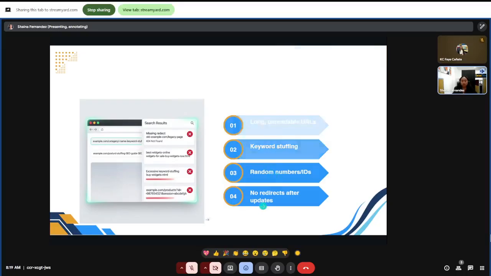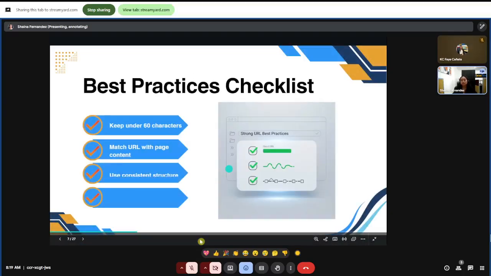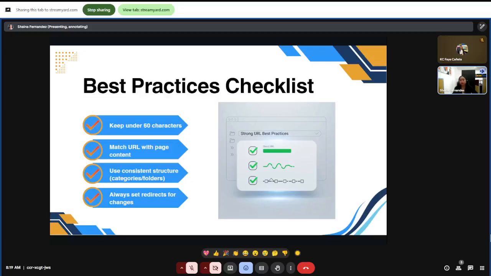Okay, next one would be the best practices checklist. Here's a quick checklist for strong URLs. Please keep this in mind, everyone. First is to keep them under 60 characters.